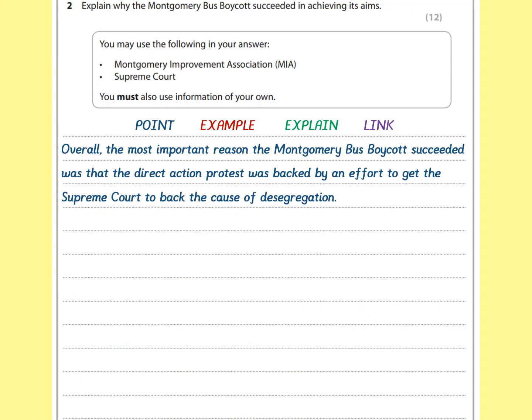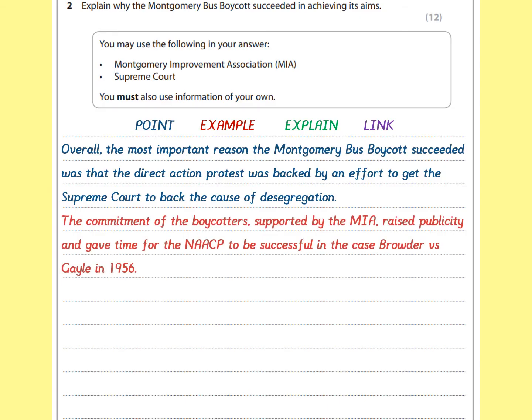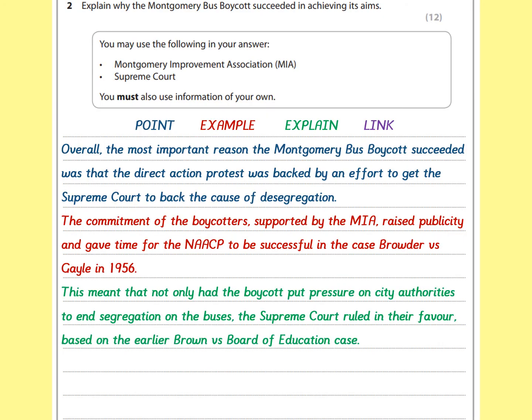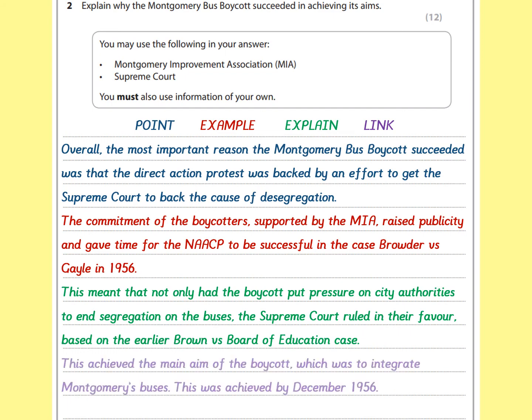Overall, the most important reason the Montgomery bus boycott succeeded was that the direct action protest was backed by an effort to get the Supreme Court to back the cause of desegregation. The commitment of the boycotters, supported by the MIA, raised publicity and gave time for the NAACP to be successful in the case Browder versus Gale in 1956. This meant that not only had the boycott put pressure on the city authorities to end their segregation on the buses, the Supreme Court ruled in their favour, based on the earlier Brown versus Board of Education case. This achieved the main aim of the boycott, which was to integrate Montgomery's buses. This was achieved by December 1956.